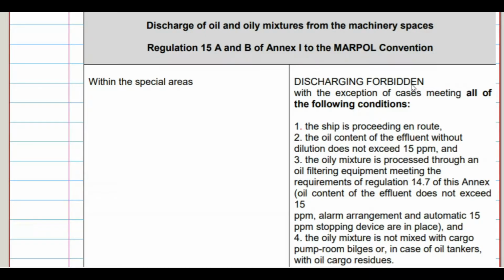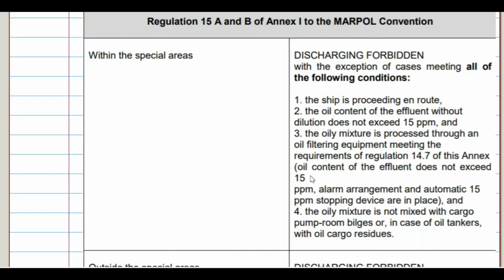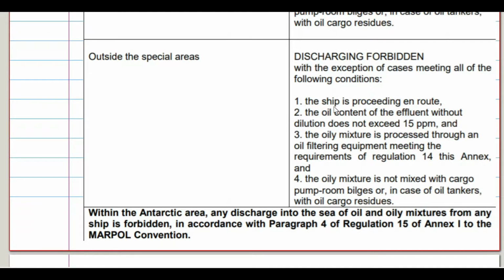You can see here, discharge forbidden. The ship is proceeding en route. The oil content of the effluent without dilution does not exceed 15 ppm. ppm means parts per million. The oily mixture is processed through an oil filtering equipment meeting the requirements of regulation 14.7 of this annex. That is, oil content of the effluent does not exceed 15 ppm. Alarm arrangement and automatic 15 ppm stopping device are in place. The oily mixture is not mixed with cargo pump room bilges or, in case of an oil tanker, with oil cargo residues.